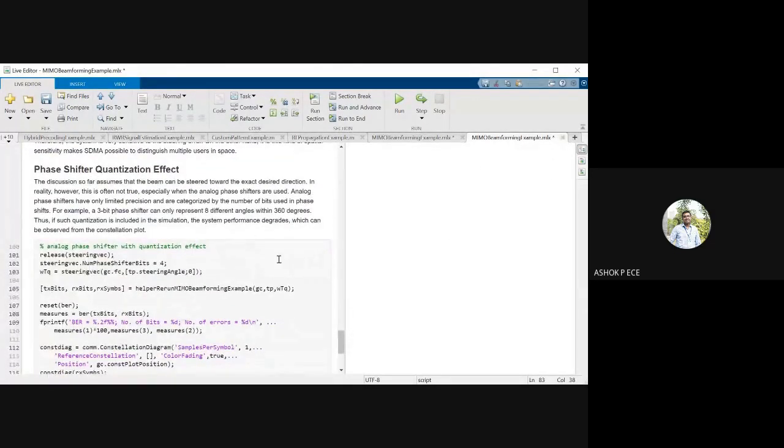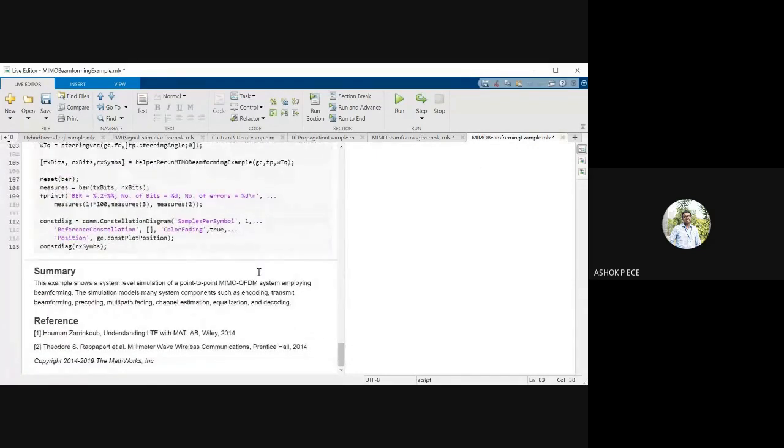And you can see the constellation diagram is noisy, because you know that wireless channels are not that perfect. So definitely you will have noise, the effect of noise in the channel. So you cannot ignore that noise. So you have a constellation diagram, and I'm using 16 QAM. This is one thing I want to show to you.